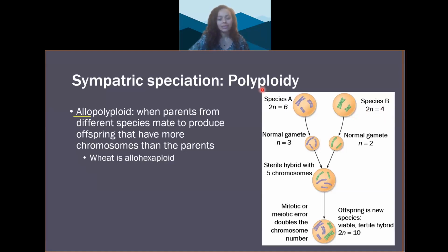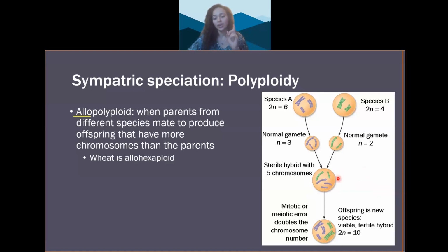When the species A parent undergoes meiosis, the gamete will be haploid with a total chromosome number of 3. Species B, when it undergoes meiosis to produce a gamete, the gamete will be haploid with a chromosome number of 2. When these two gametes fuse, the zygote will have 5 chromosomes total. The hybrid with 5 chromosomes would be sterile because there's no way to equally divide 5 chromosomes into 4 cells during meiosis. Odd numbers of chromosomes means the organism is likely sterile.